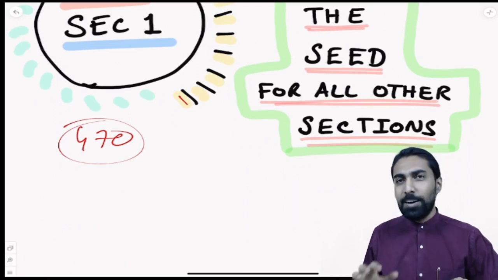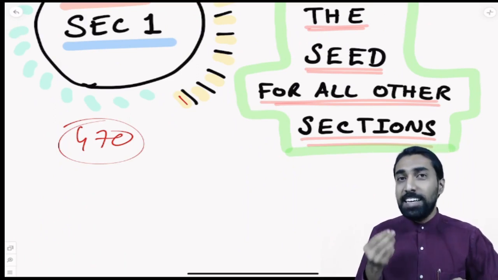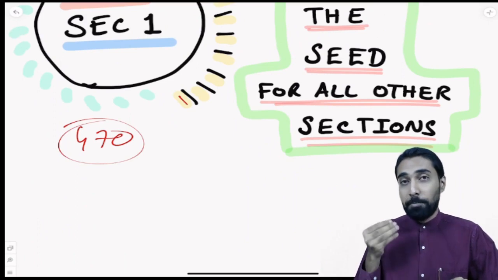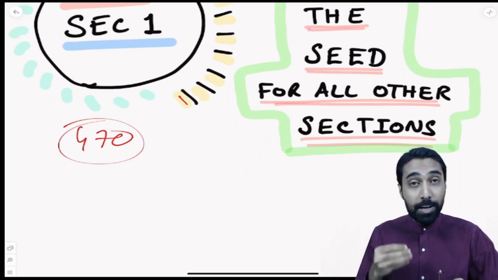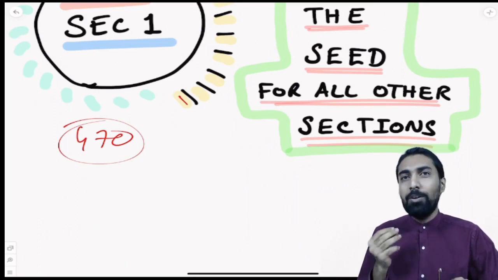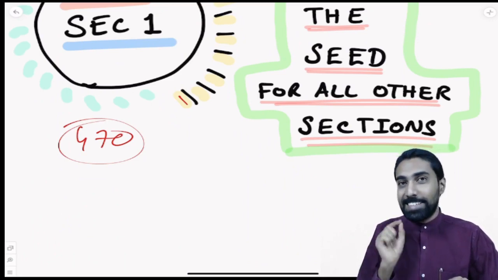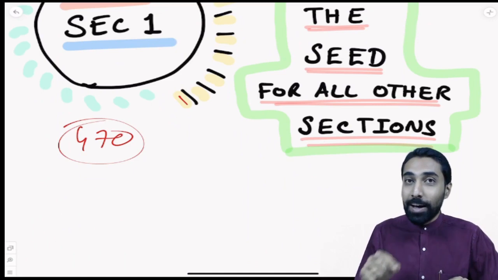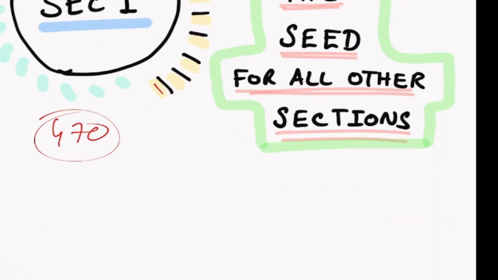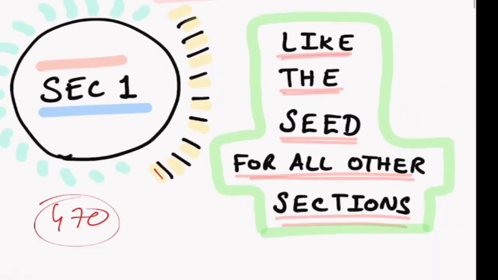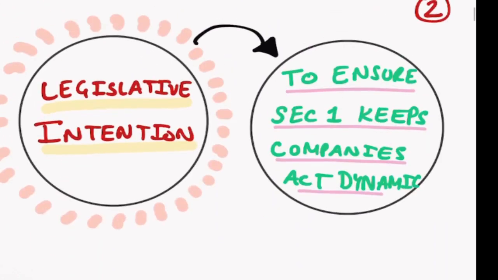That means, what is the seed? Seed gives life. From a seed we have a plant, we have a tree, then we have fruit, we have flowers. All of this is because of the seed, right? Exactly like that, section number 1 acts like the seed when we talk about Companies Act. That is the simple thing.